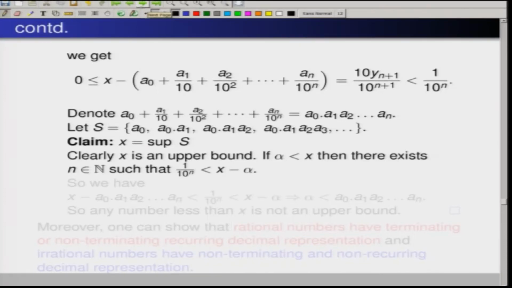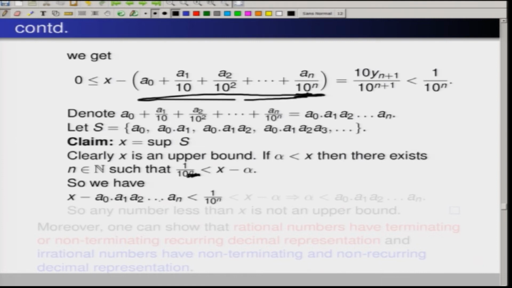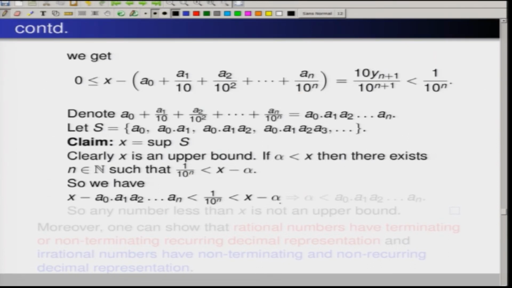If you take alpha less than x, then there exists an n such that 1 by 10 to the power n is less than x minus alpha, because x minus alpha is a positive number, by the Archimedean property. What we know is that if I go up to this addition for this given n, then x minus this is less than 1 by 10 to the power n, which is again less than x minus alpha by the choice of n.